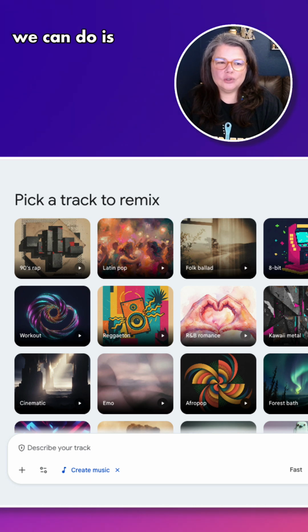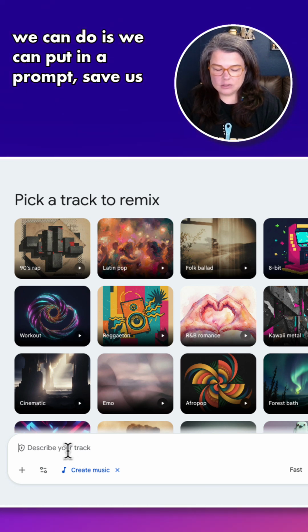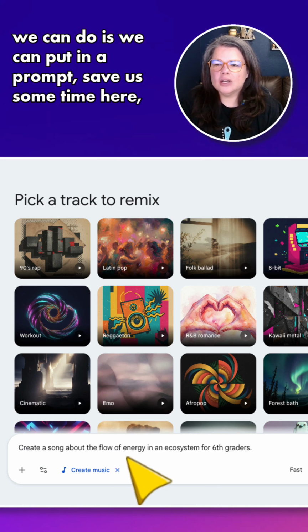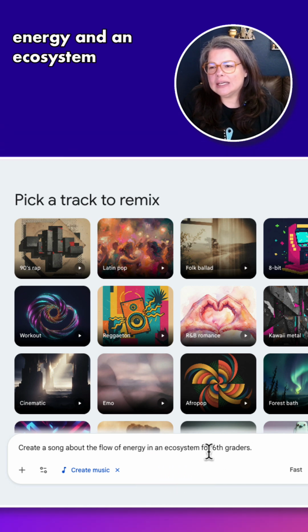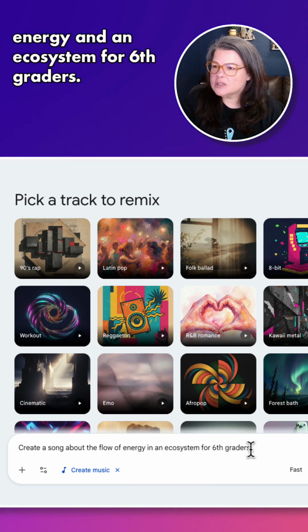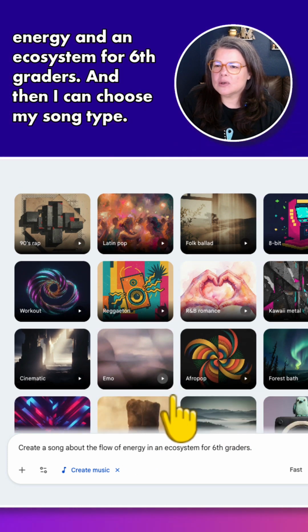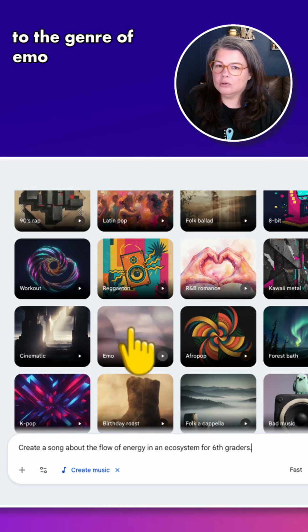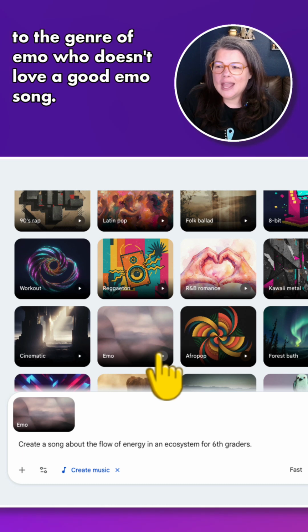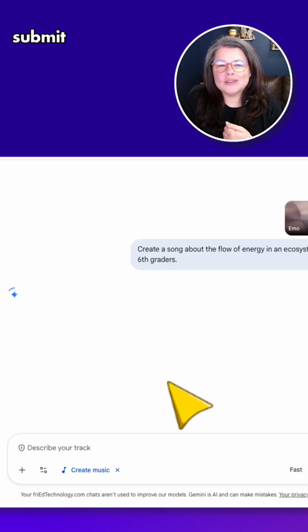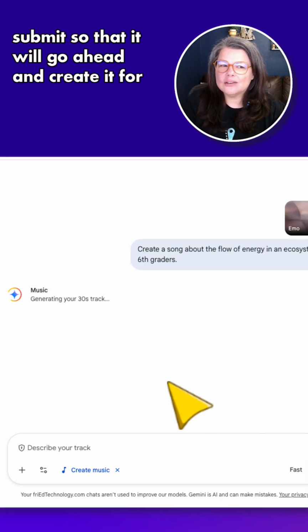So what we can do is put in a prompt, to save us some time here: create a song about the flow of energy in an ecosystem for sixth graders. And then I can choose my song type. So I'm going to go to the genre of emo. Who doesn't love a good emo song? And I'm going to go ahead and hit submit so that it will go ahead and create it for me.